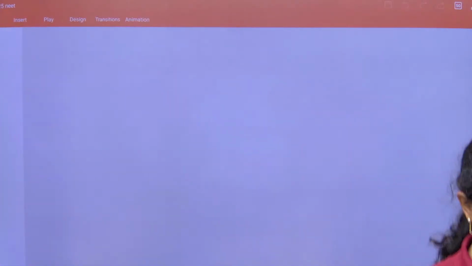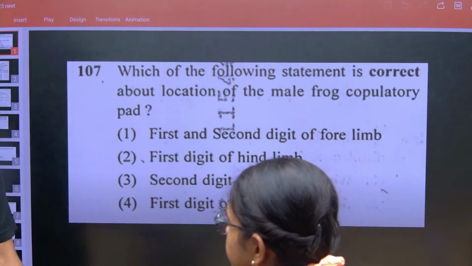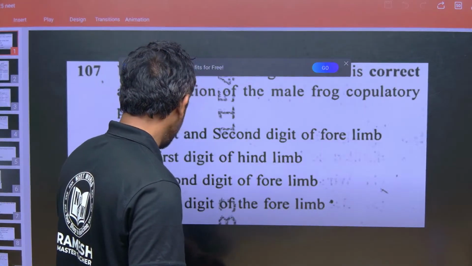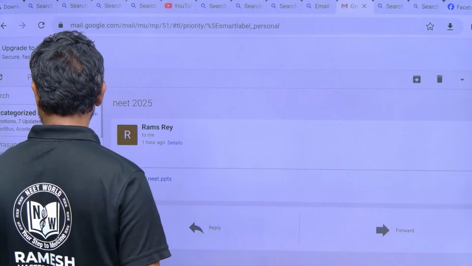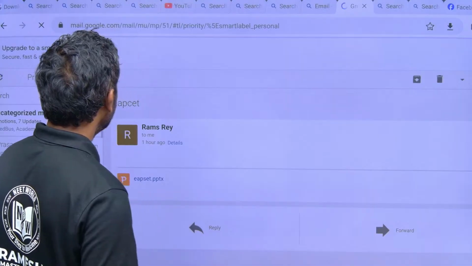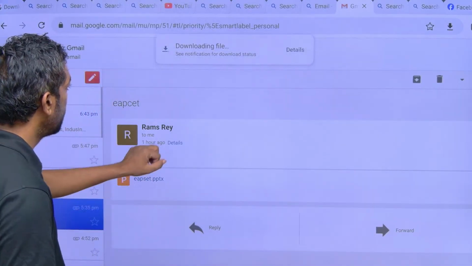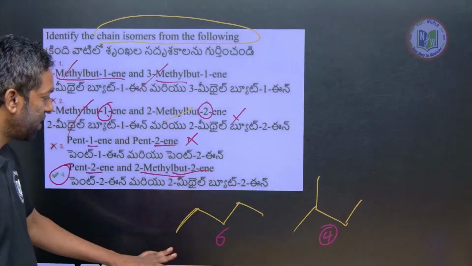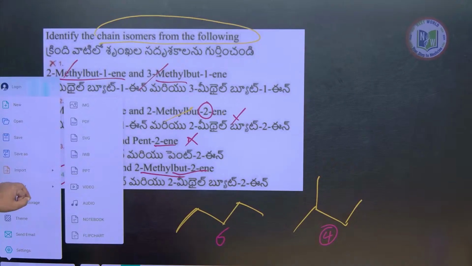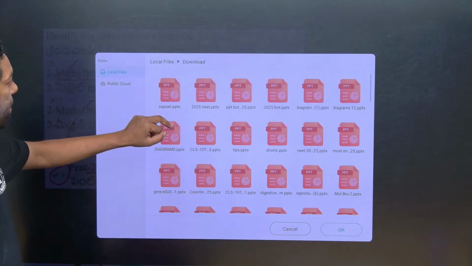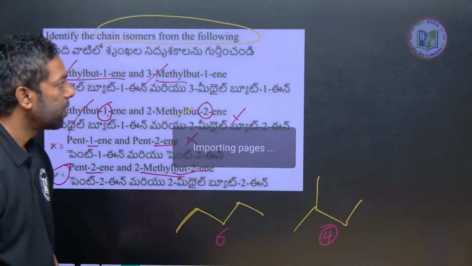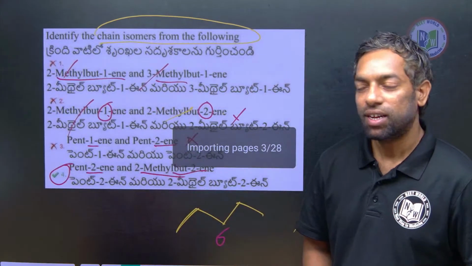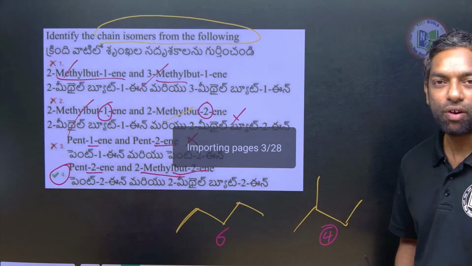This is the question paper. I'm going to explain the whole questions, and you guys focus on it.